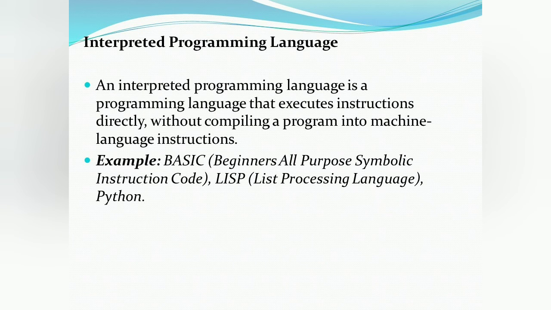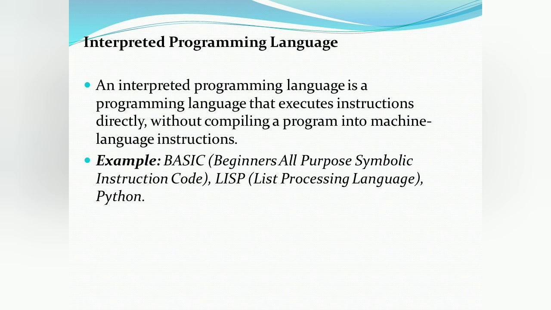Interpreted programming language. It is a programming language in which, without compiling a program into machine language instructions, we can execute instructions directly and freely. The interpreter executes the program line by line.